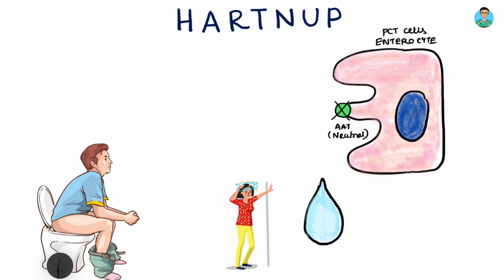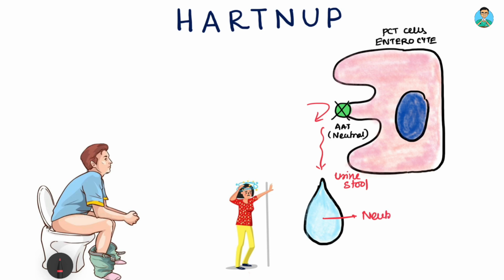Now, exactly what happens in this condition? In this condition, this neutral amino acid transporter does not function. So there is no absorption of neutral amino acids. The neutral amino acids do not get absorbed from the intestine as well as the proximal convoluted tubular cells, and hence there is a low level of neutral amino acids in the blood and a high level of neutral amino acids in the urine and stool. So a lot of neutral amino acids come in urine and stool.